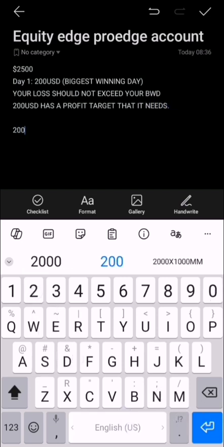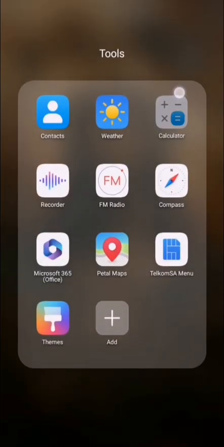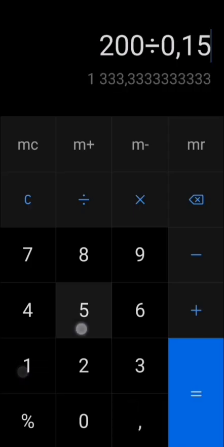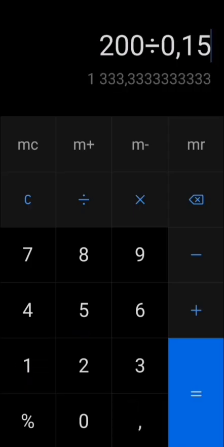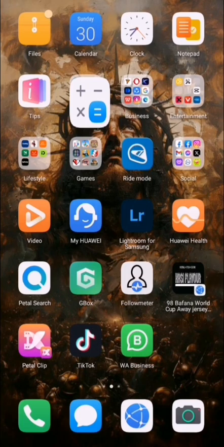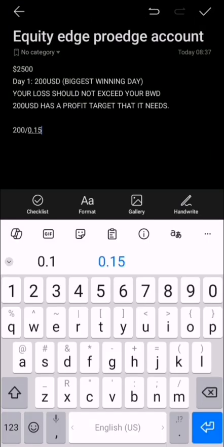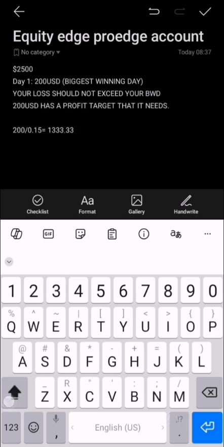In this case, it's 200 divided by 0.15, which is 15%. So 200 divided by 0.15 is 1,333.33 USD. So for you to get your payout, this is the profit that you're supposed to make.